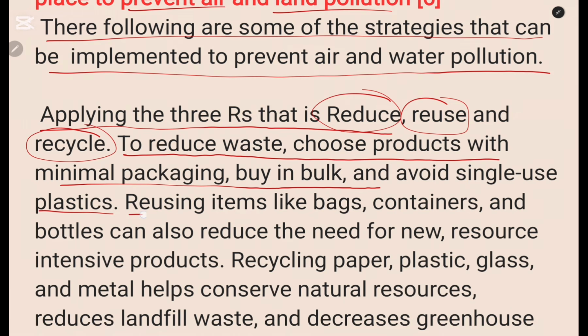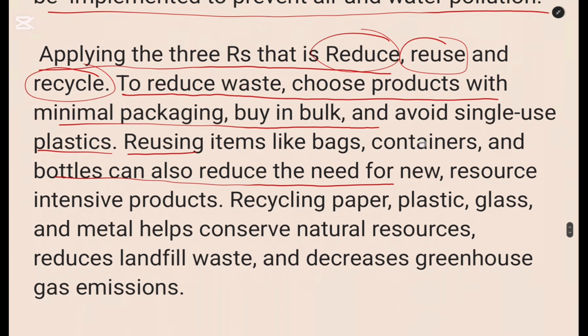Then reusing items like bags, containers, and bottles can also reduce the need for new resources. Resource intense products can reduce the need for new resource intense product. That is on reuse. So you reuse the items, the bags.